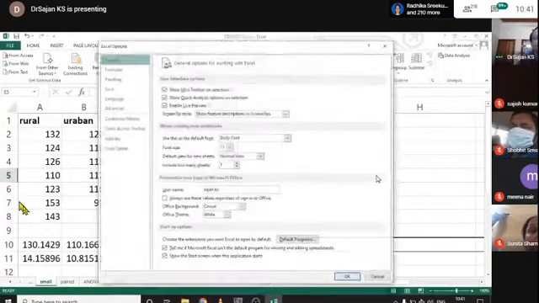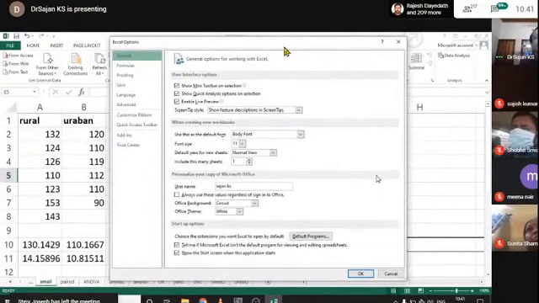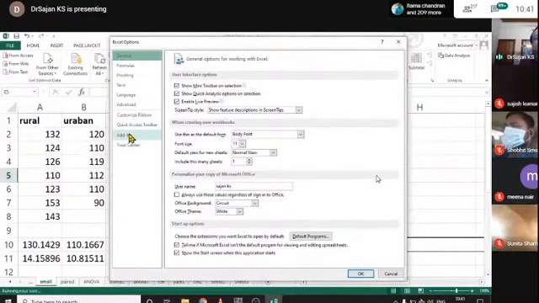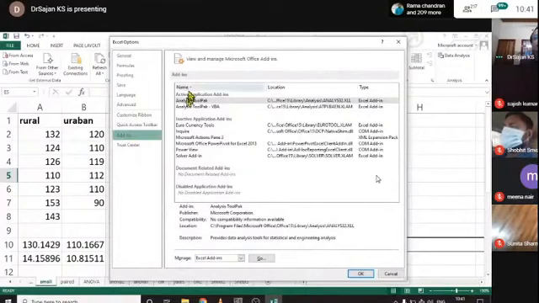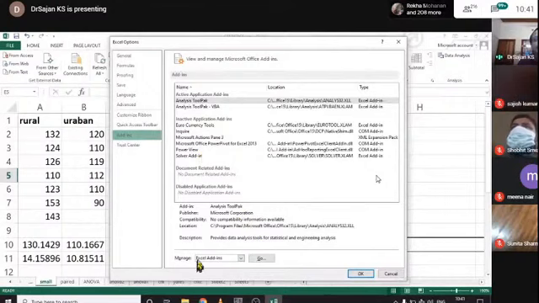Click on options, and it will lead you to a window known as Excel options, in which you can see add-ins. Click on add-ins, and in the add-ins, active and inactive tool packs are listed. Here you have to manage Excel add-ins by clicking manage Excel add-ins and click on the go button.